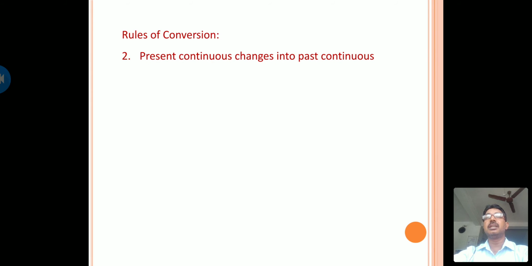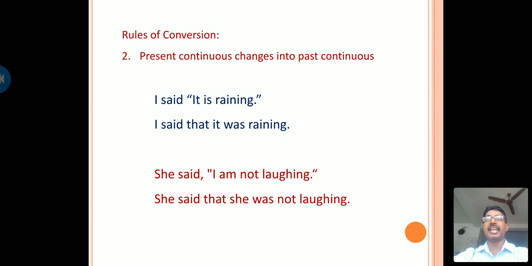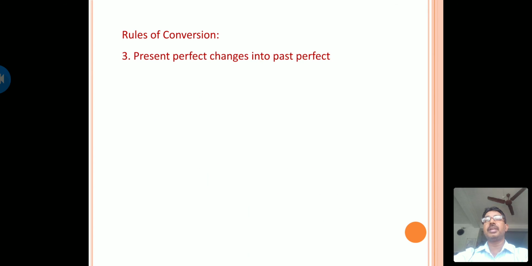So now let us see, present continuous changes into past continuous. Example, I said, "It is raining." Here, "it is raining" is in present continuous tense. Here, the present continuous tense is changed to past continuous tense. And in indirect speech, I said that it was raining. Another example, she said, "I am not laughing." She said that she was not laughing.